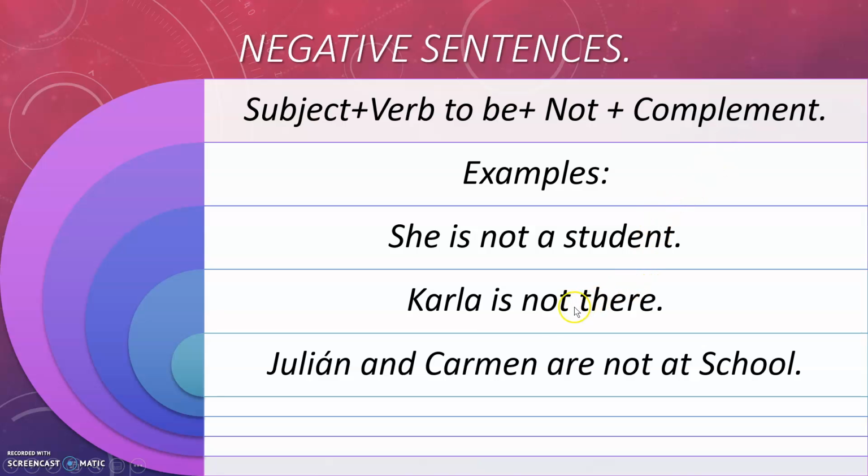Okay, so guys, if you use a name or if you use some names, be careful about the right conjugation of the verb to be. Because, for example, if you read just his name, Julian, you might think, oh, Julian is. Okay, but what about Carmen? I'm talking in this case about two people. Julian and Carmen. It is the same to say they. Okay, so they are, Julian and Carmen are. So be careful about that.